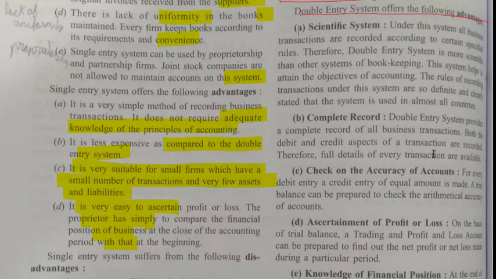Second, complete record. Double entry system provides a complete record of all business transactions. So, here we have a complete record of all business transactions in double entry system.